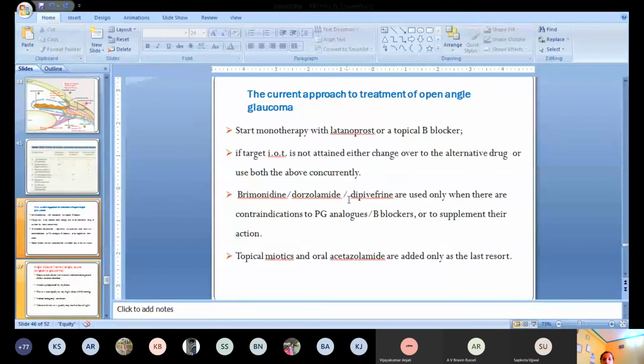Brimonidine, dorzolamide, dipivefrin, these alpha agonists and carbonic anhydrase inhibitors are used only when there are contraindications to prostaglandin analogs or beta blockers. For example, in cardiac patients or patients having respiratory problems like asthma, we cannot prescribe beta blockers. So in conditions where these drugs are contraindicated, you can give carbonic anhydrase inhibitors and alpha agonist drugs.